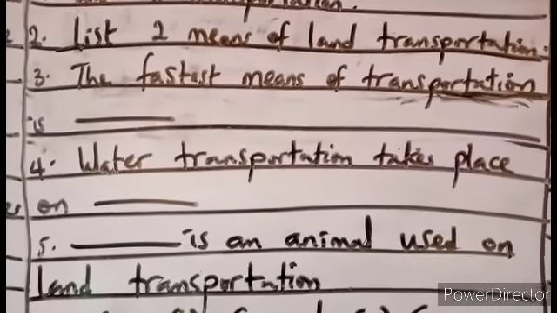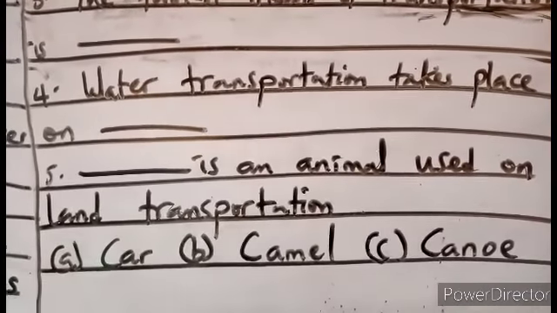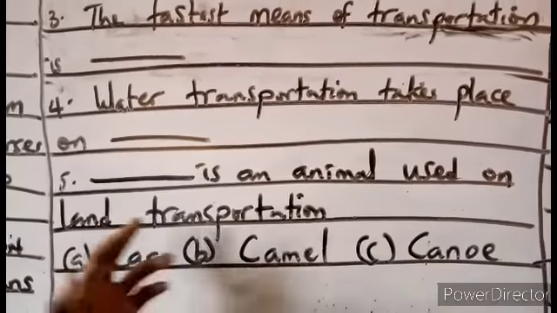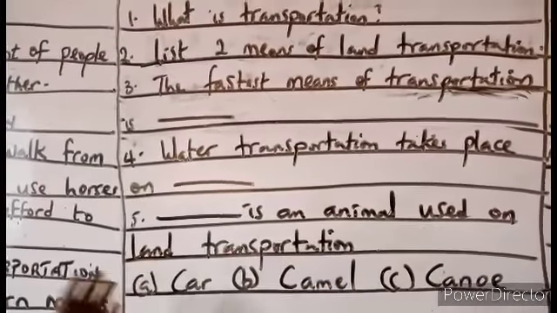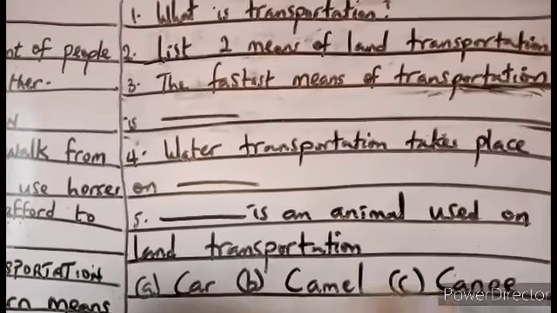Number 5, dash is an animal used on land transportation. Is it car, camel, or canoe? Look at the question very well. Dash is an animal used on land transportation. Is it car, camel, or canoe?